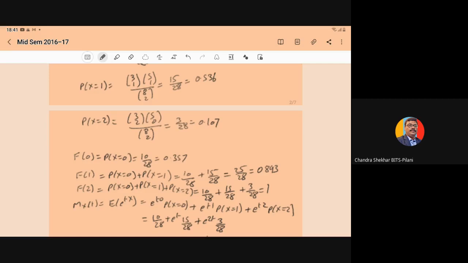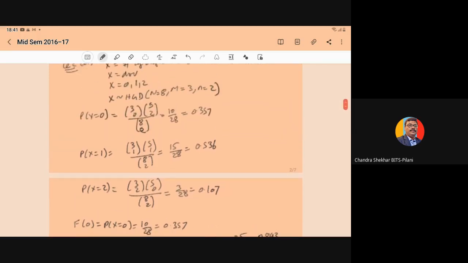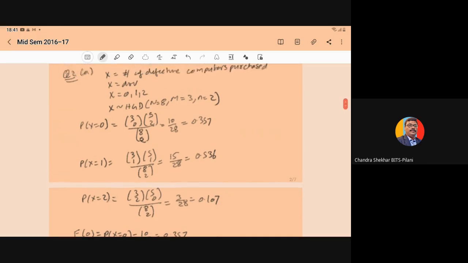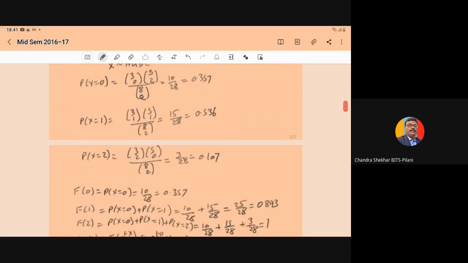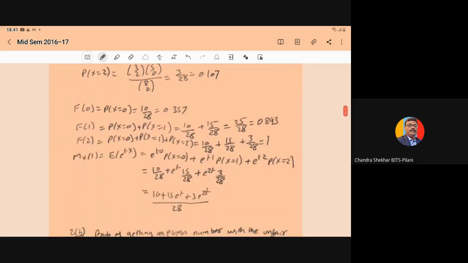So here you may get confused, and you may do this question wrongly by assuming X follows the binomial distribution. It is not a question of the binomial distribution. That is, you might say n is equal to 2 and p is equal to 3 upon 8, and then do it by the binomial approximation. But here you cannot use the binomial because it does not satisfy the conditions of the binomial distribution, right? It is a question of the hypergeometric distribution.